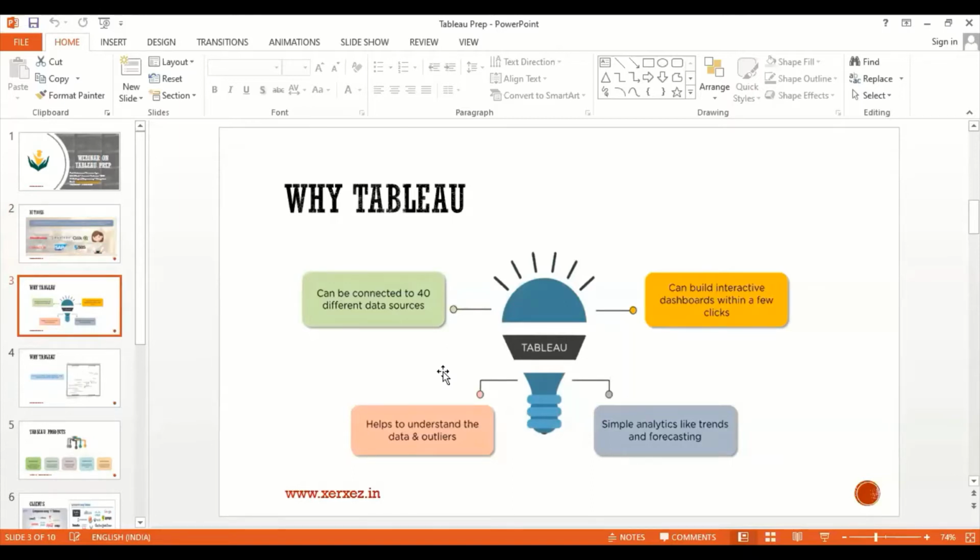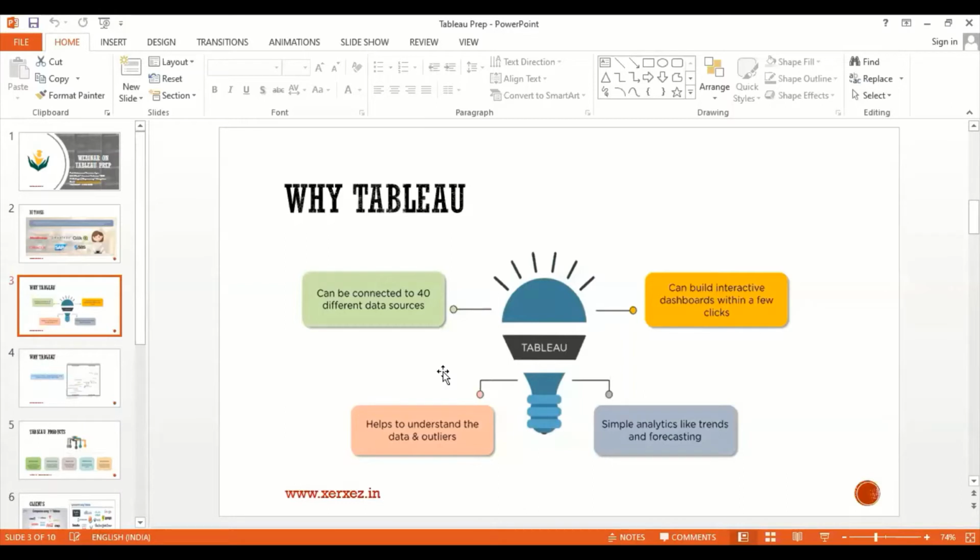Suppose a company is storing its data using JDBC, and the same company has another branch in some other location, maintaining its data using other data sources or database systems. Tableau has the capacity to integrate multiple sources of data from different databases. That is one of the major advantages of using Tableau. It can integrate multiple databases from different branches.